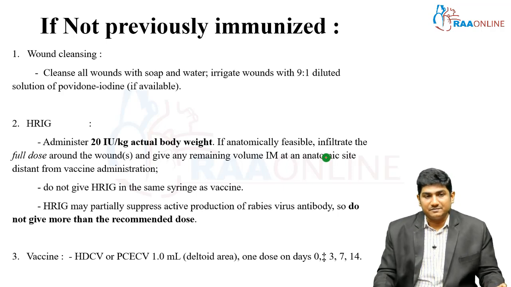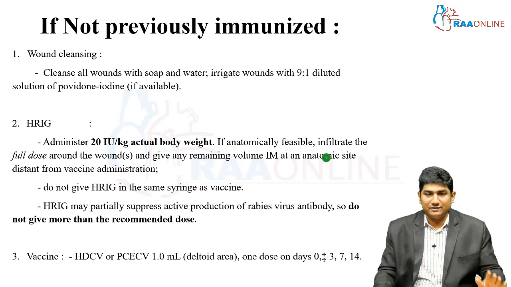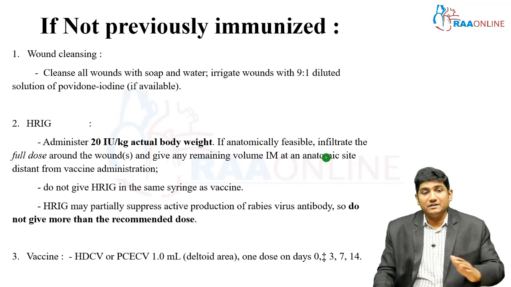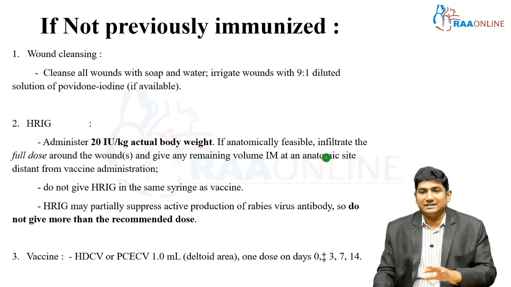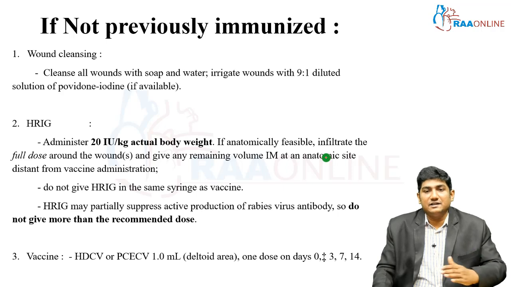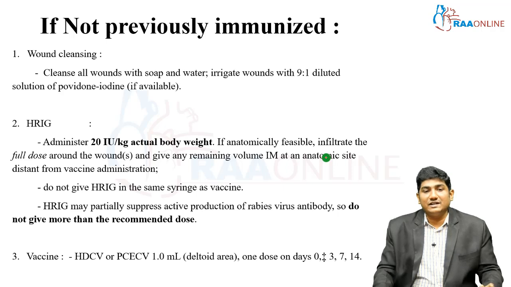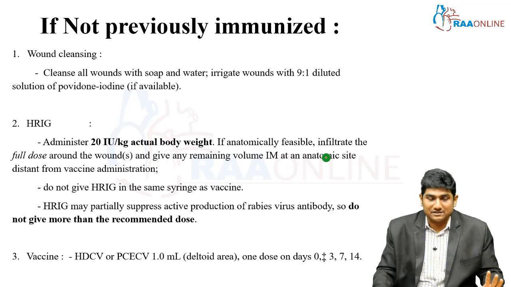Next is HRIG, immunoglobulins. Administer 20 international units per kg of actual body weight. If anatomically feasible, infiltrate the maximum amount of HRIG at the wound site itself, and the remaining volume can be given at a different anatomical site, far from your vaccine, because the immunoglobulin and vaccine can mutually neutralize each other. Do not give HRIG in the same syringe as the vaccine.